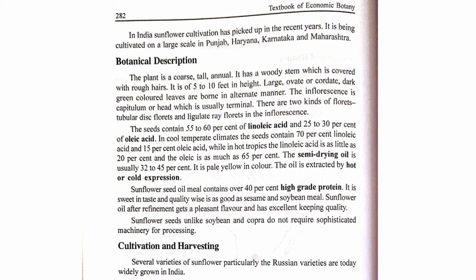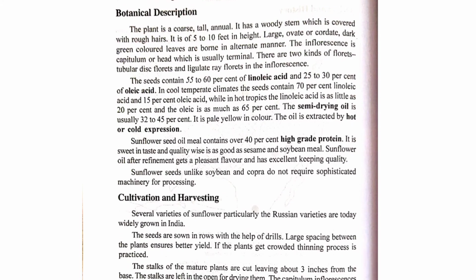Generally it is a shrubby plant. The stem is weak and woody, and a rough hair structure is present. Generally the inflorescence is of the capitulum type, and in this inflorescence the ray floret and disc floret are present. Generally they contain linoleic acid and oleic acid, and the percentages differ from area to area.